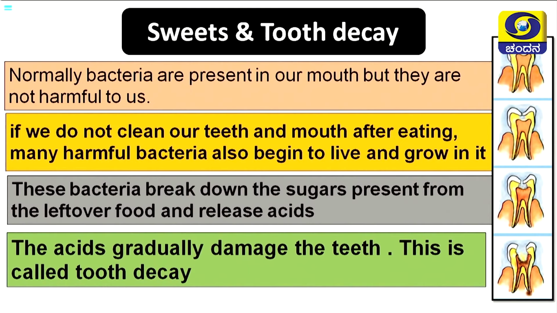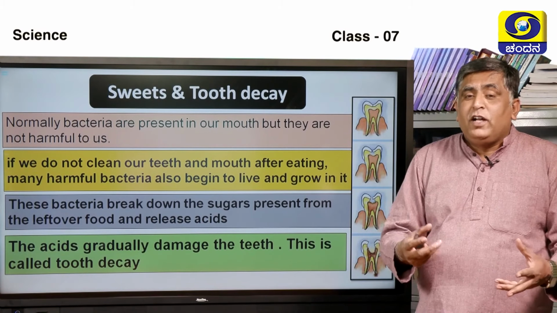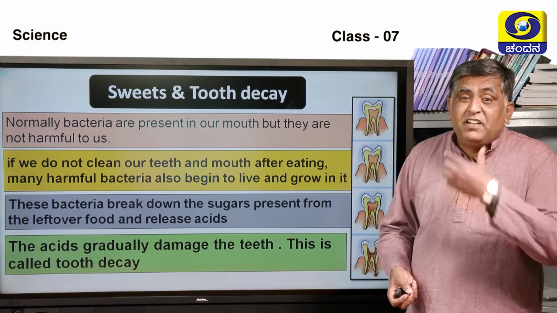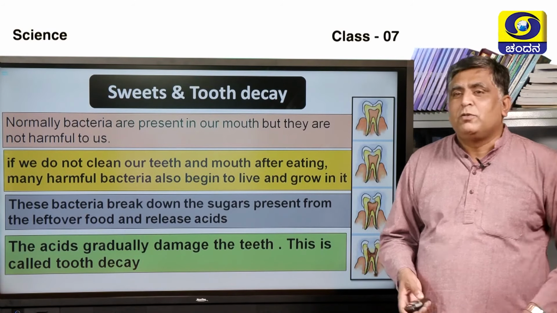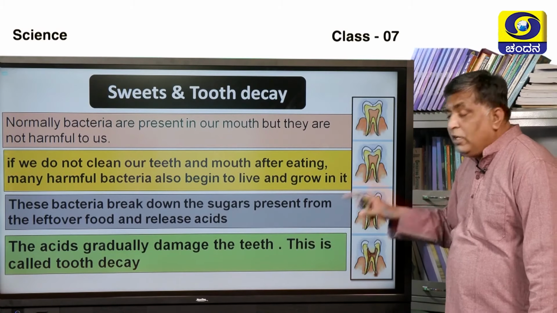So whatever we eat, if we have not rinsed it properly, the bacteria present in the mouth act on the sugar and the leftover food and release acid, and this acid gradually damages our teeth. This is called tooth decay. And you can see in the picture how it happens.